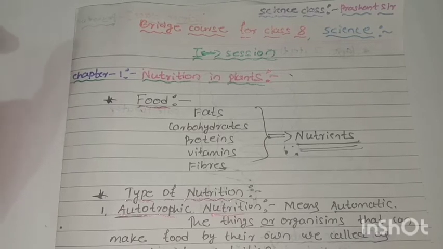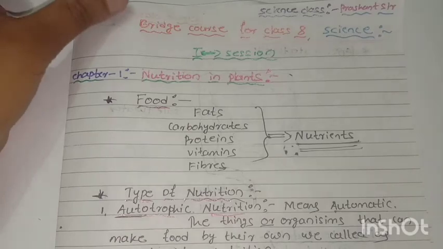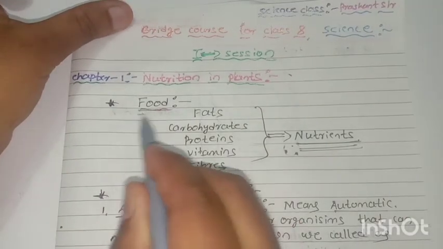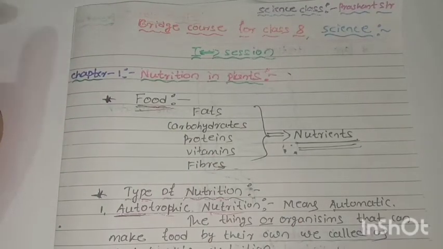The main source of nutrients is food. When we take all these nutrients, they are absorbed or utilized by the body, and this process is simply called what? Nutrition. Yes.